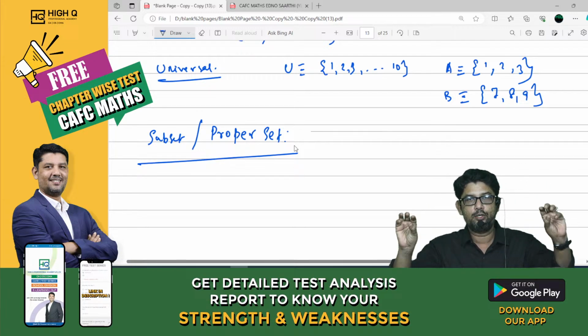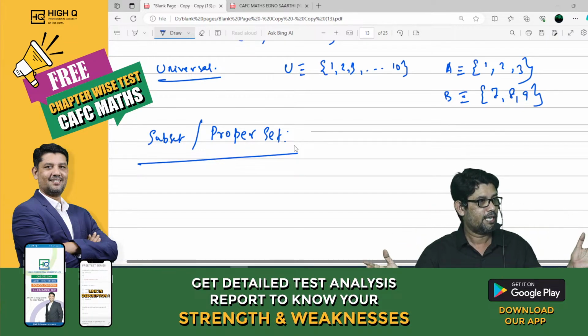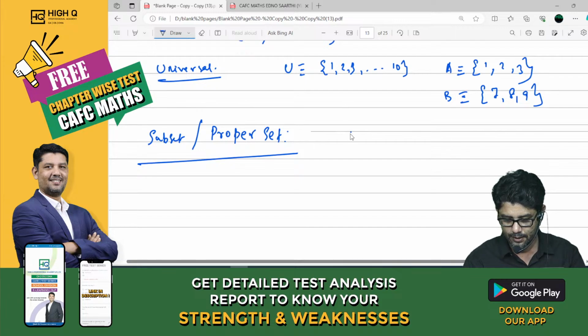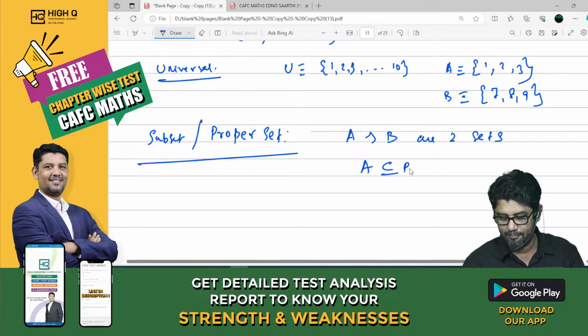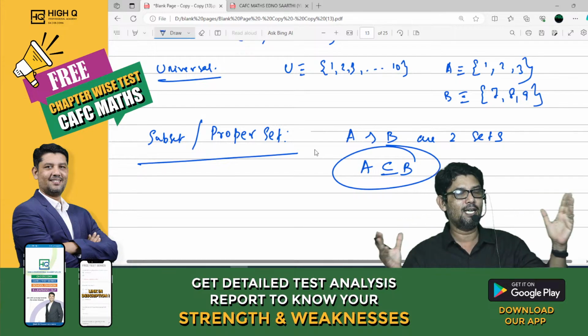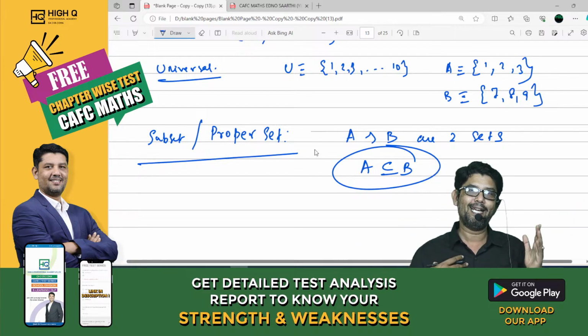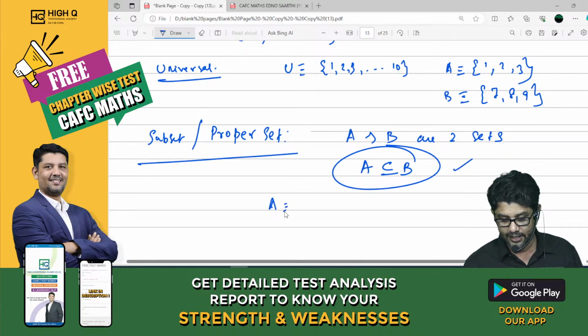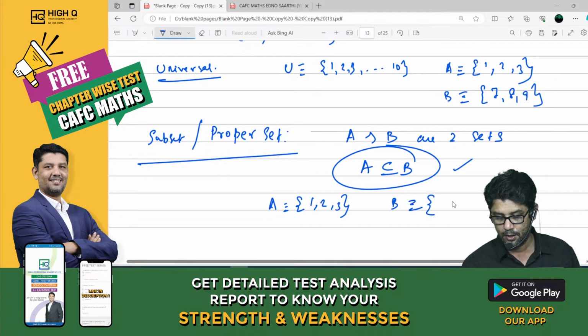Practically, when you know two sets, a proper subset can be defined. Example, A and B are two sets. If I write A is a subset of B, because I don't know what A is and what B is, it is not properly defined. So I say, okay, A is a subset of B, theoretically. But when I say A is 1, 2, 3 and B is 1, 2, 3, 4, 5.